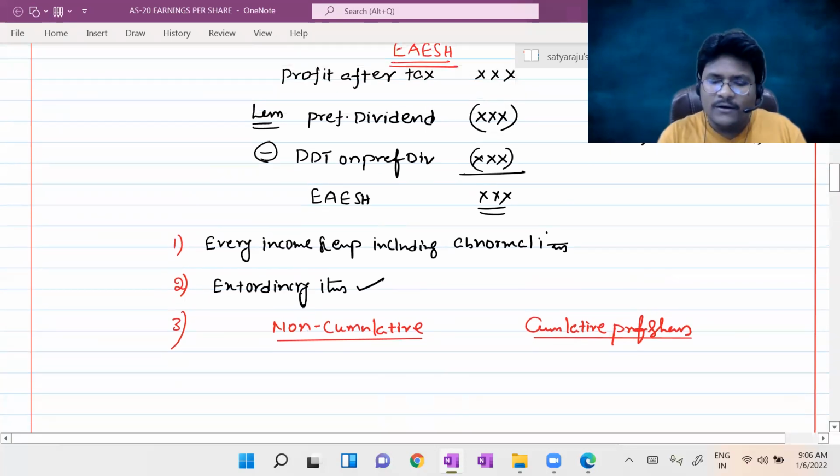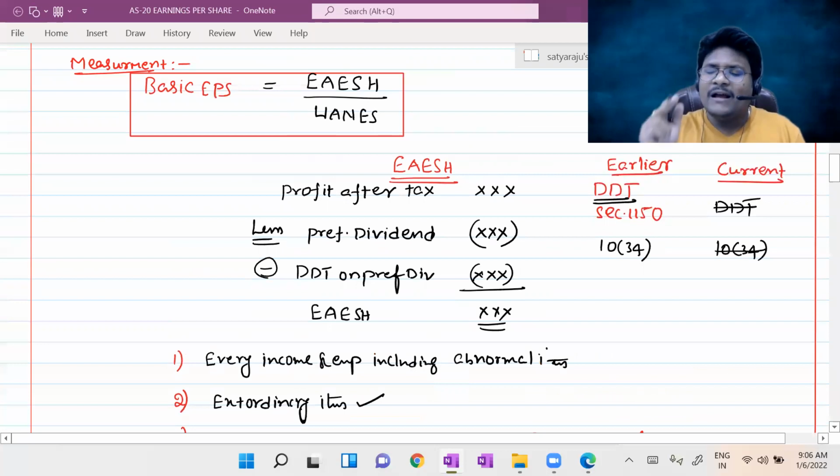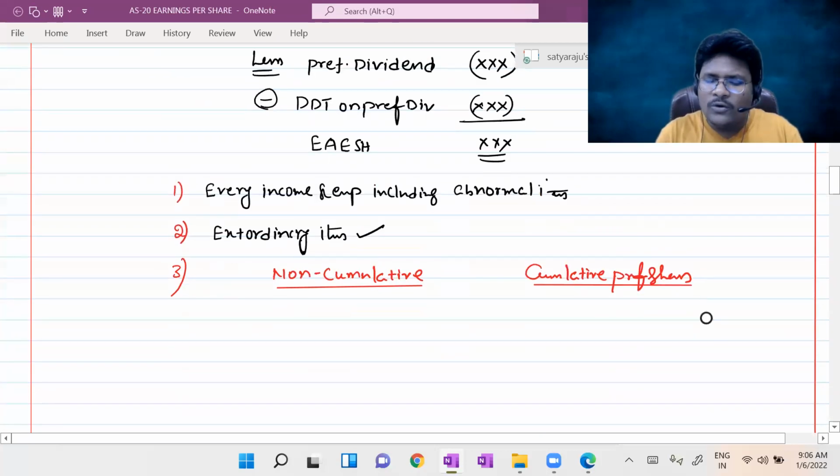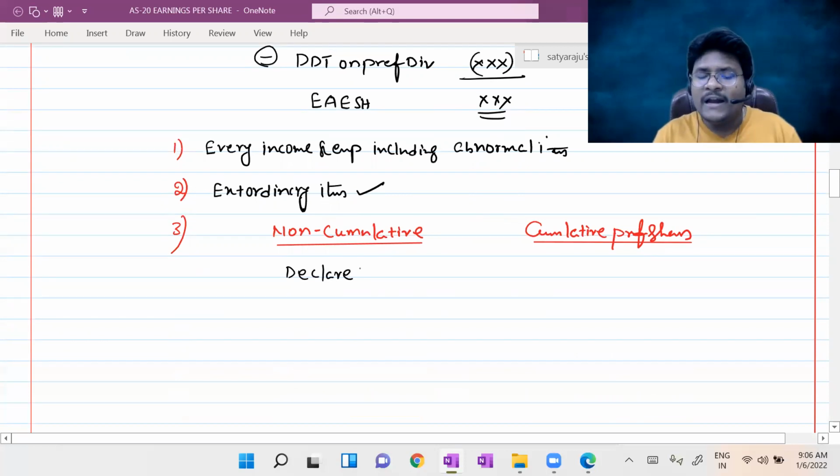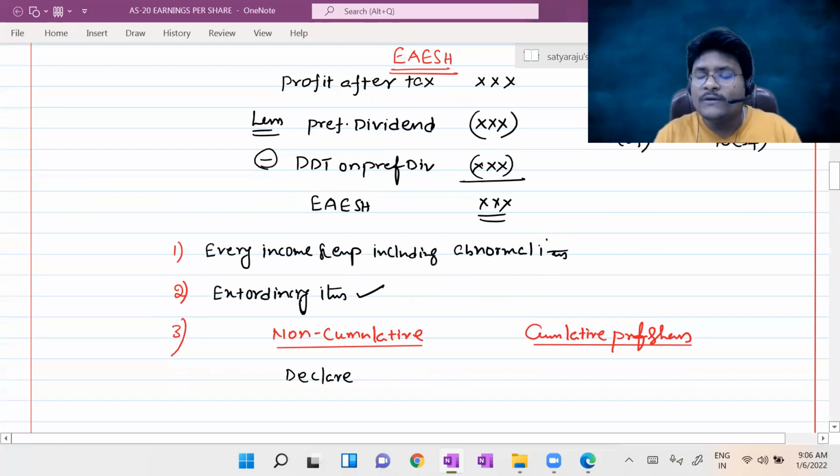Now, coming to non-cumulative preference shares, if in the current year the company declares the preference dividend, then only we can reduce it. If the company declares the preference dividend, then we may reduce it for the purpose of calculation of earnings available to equity shareholders.